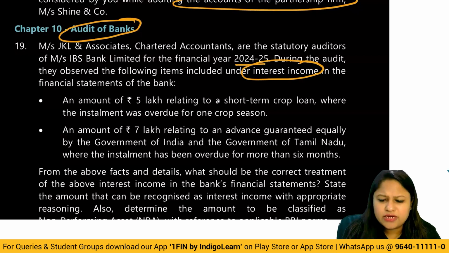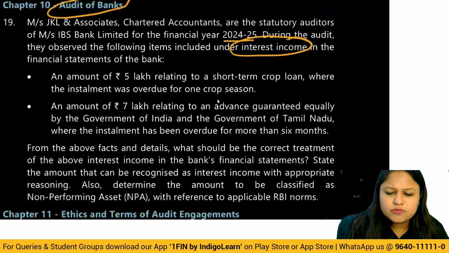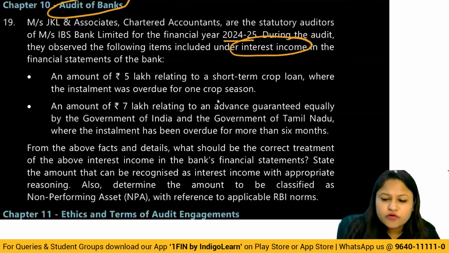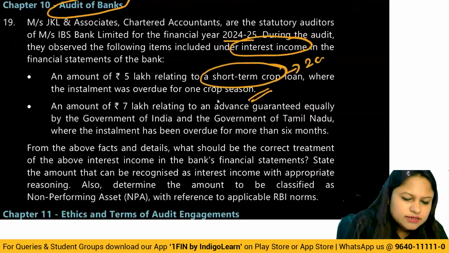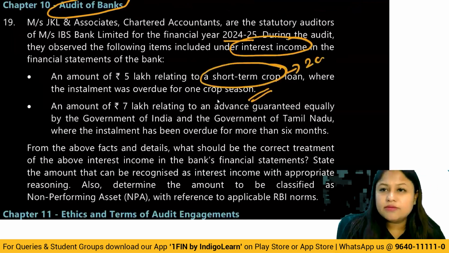So we know we have two crops. We have short duration crop, long duration crop. So when you have a short-term crop, it has to be overdue for 2 crop season. Then you term it as NPA. So here basically it is one crop season. So one crop season means it is not to be classified as NPA. It can be recognized as an asset. So they observe following items included. So this is correct. This is correct thing the management has done.